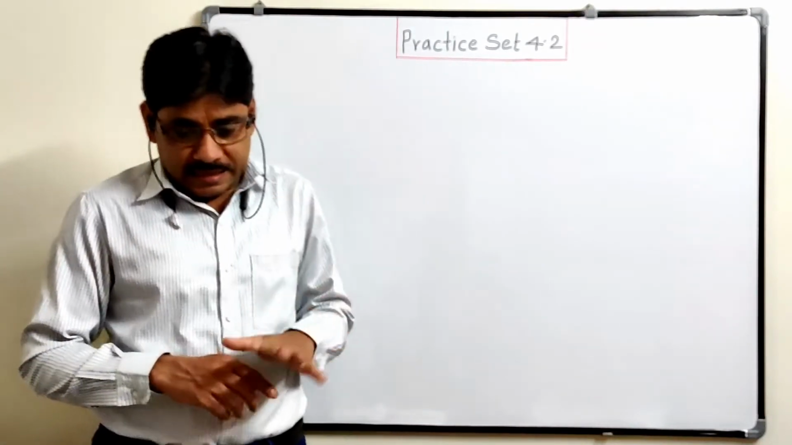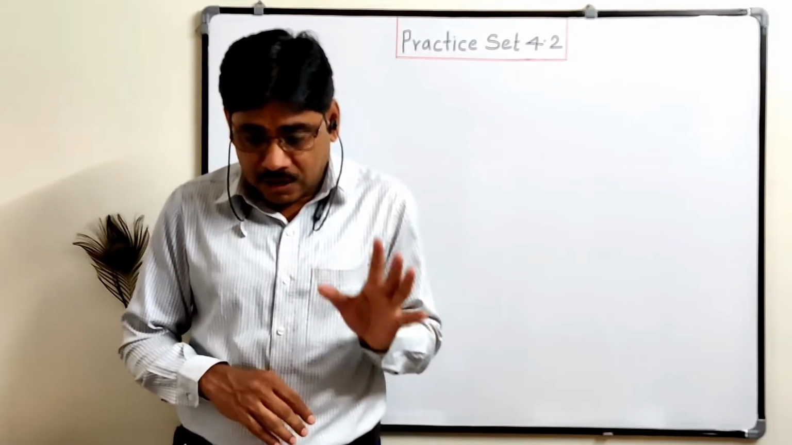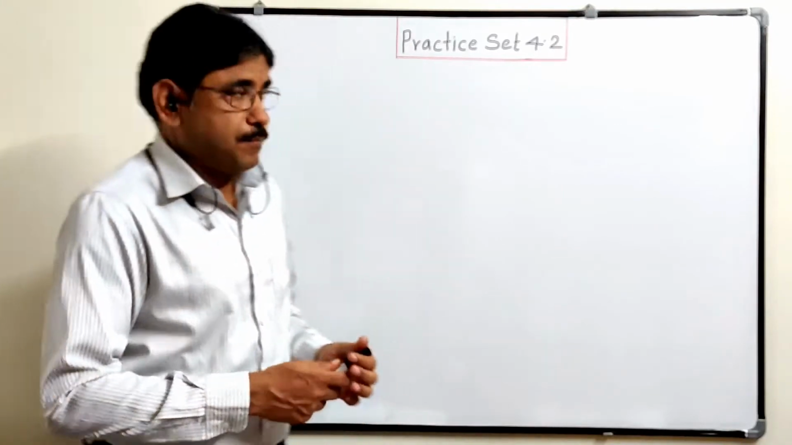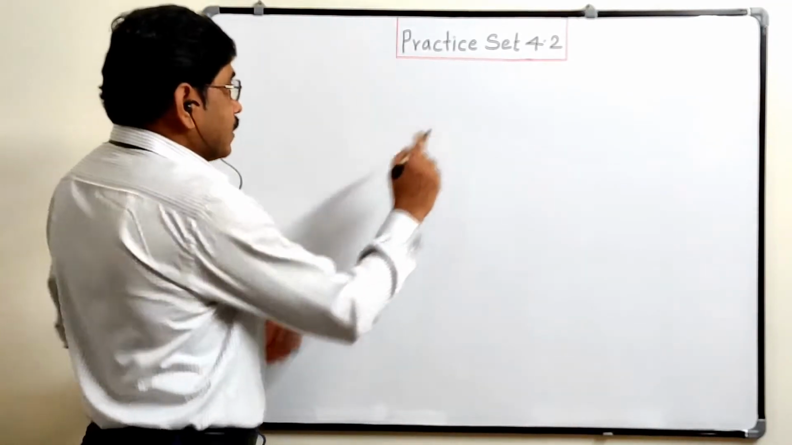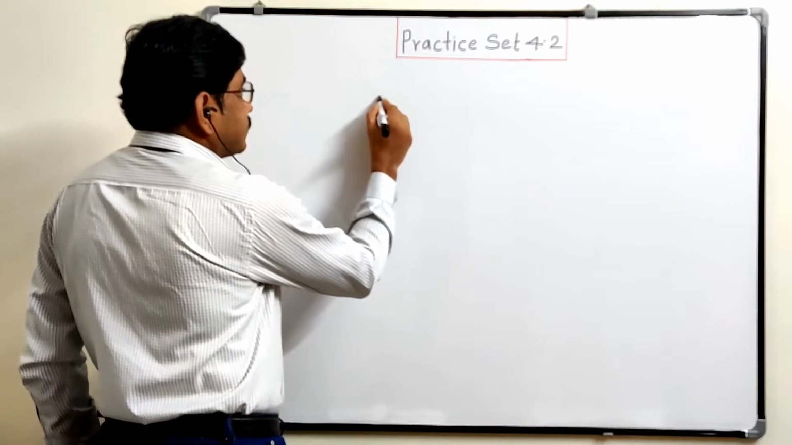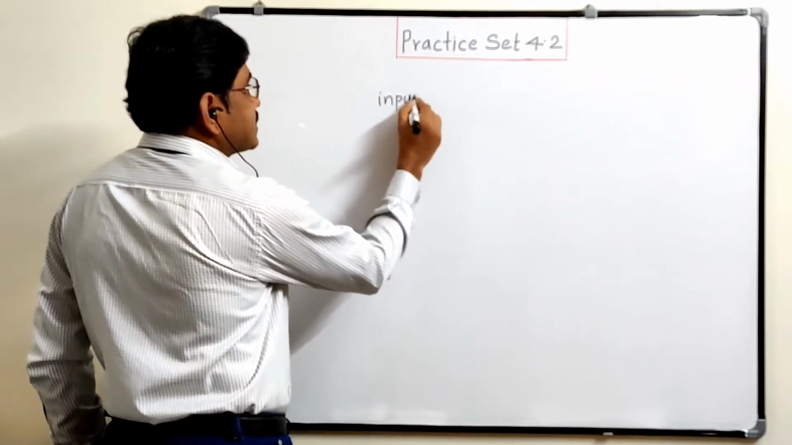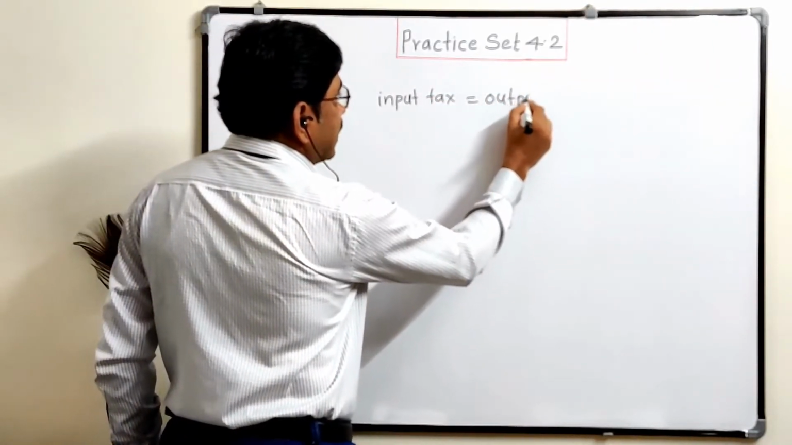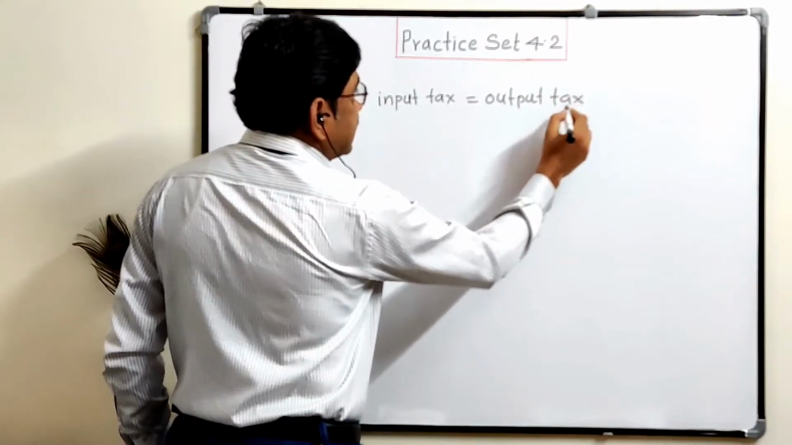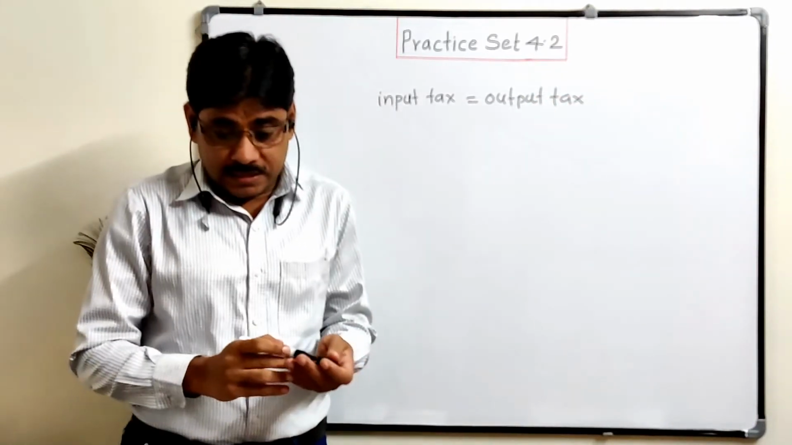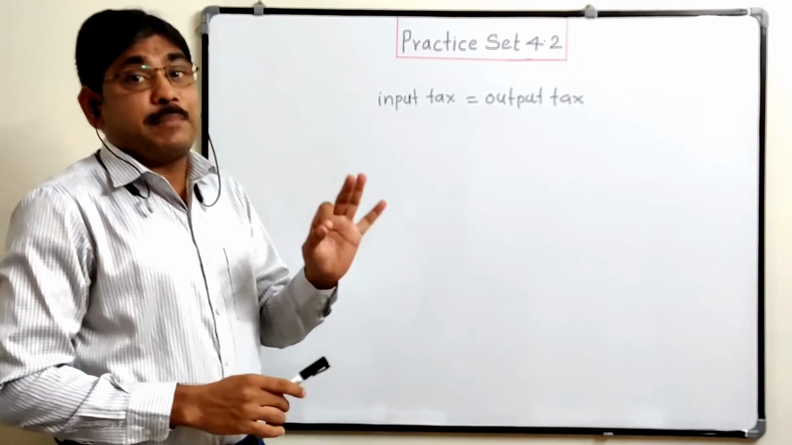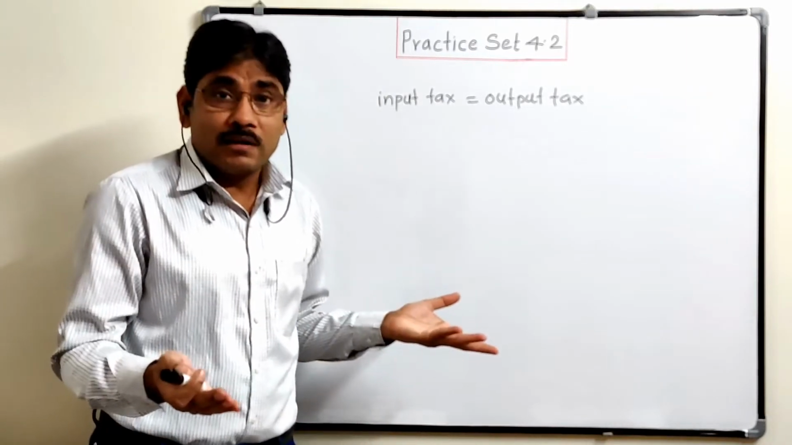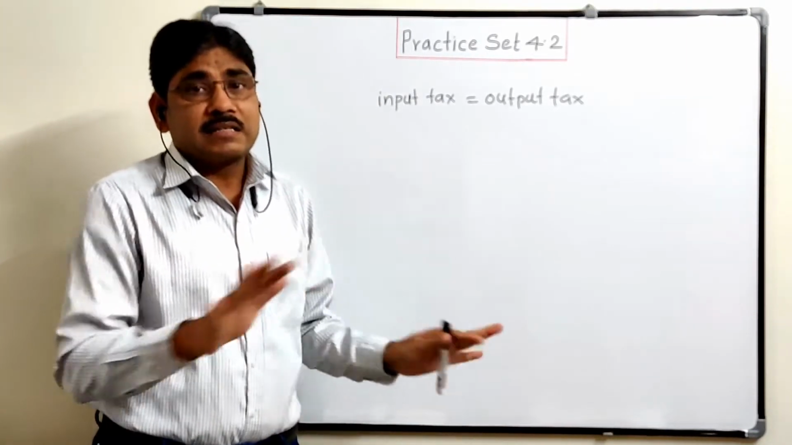So here 2 questions are there. First one, suppose in the month of July, the output tax of the trader is equal to input tax. So the first question is given: input tax is equal to output tax. Both are equal. Then what is the GST payable? The GST payable is 0, because input and output tax both are equal. That's why the GST payable is 0.